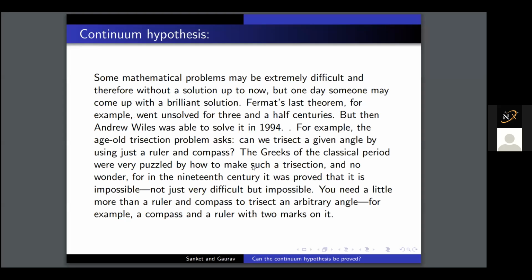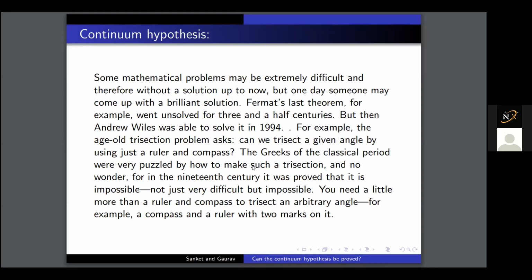Some mathematical problems may be extremely difficult and therefore without a solution up to now, but one day someone may come up with a brilliant solution. In 1940, Gödel proved something about set theory, which is based on particular axioms, those nine to ten axioms, and on those axioms the whole set theory is based. Based on those axioms, Gödel proved that it is impossible to trisect the angle.